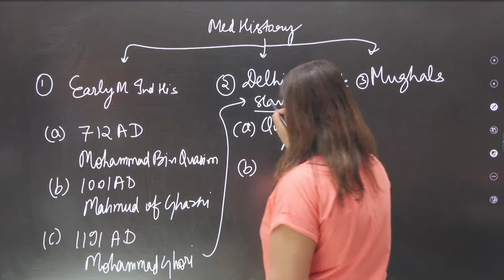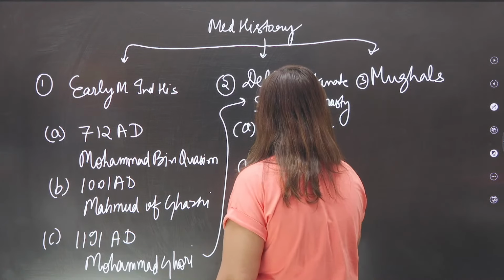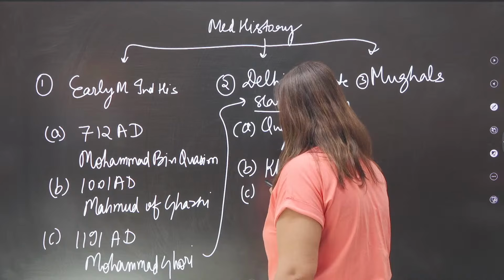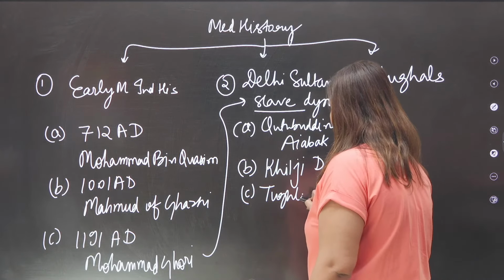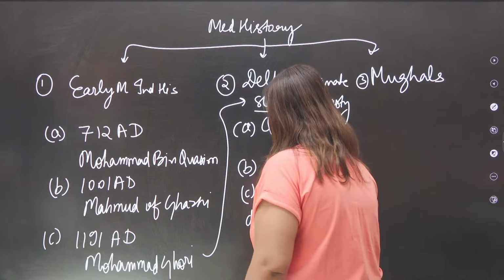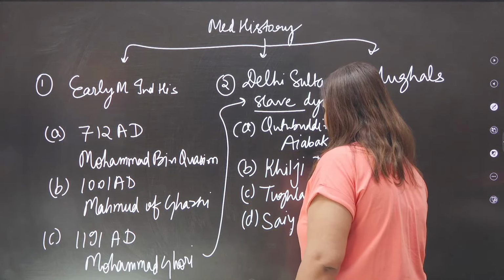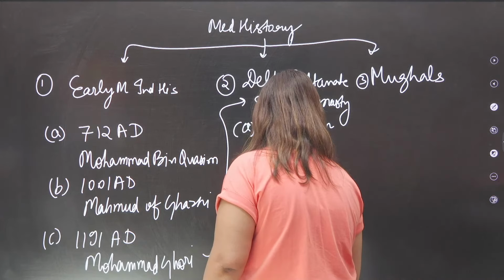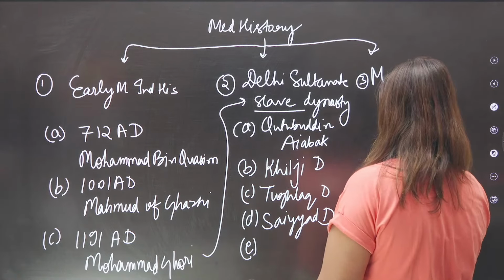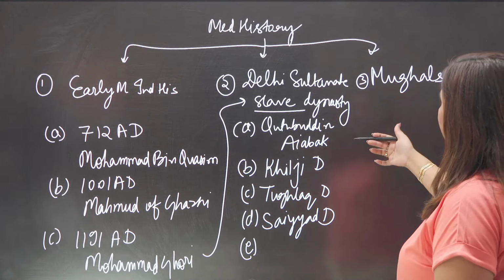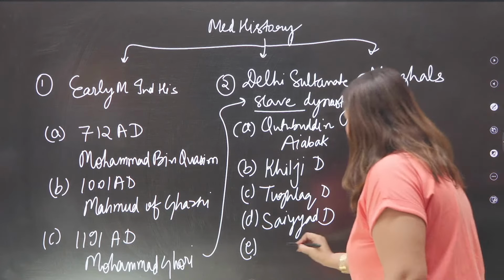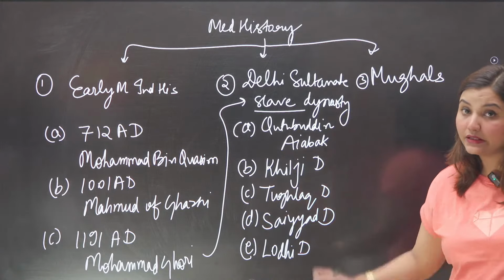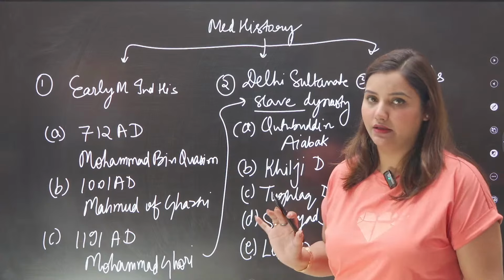So slave dynasty was the first, then came the Khilji dynasty, then Tughlaq dynasty, and then came the Sayyid dynasty, and in the end we had the Lodi dynasty. Okay, Lodi dynasty. This sequence is very important for the Delhi Sultanate, which we will cover.